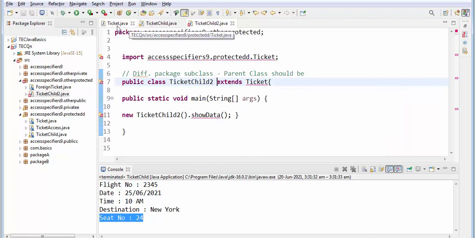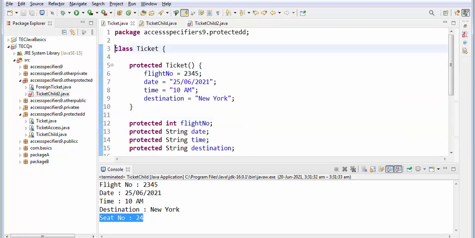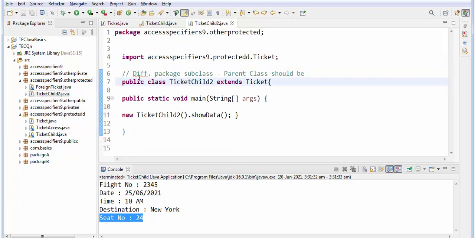This is because in this class I have taken this access specifier to be default. So within the same package only it is accessible, right? If you want to make it accessible to other packages, you have to make it public. Then this error goes off. So for a different package subclass, the parent class must be public. Yes, you should understand.